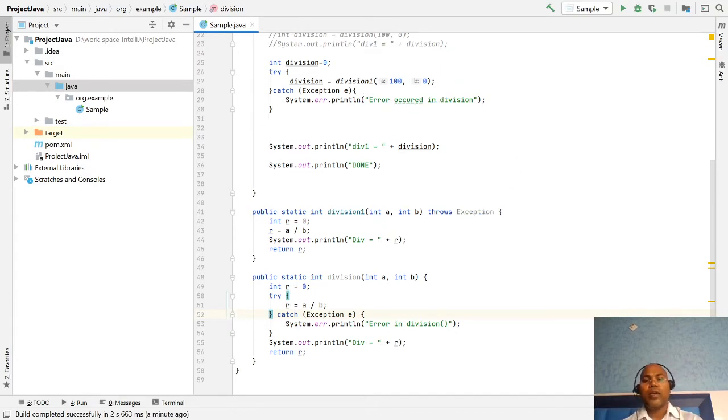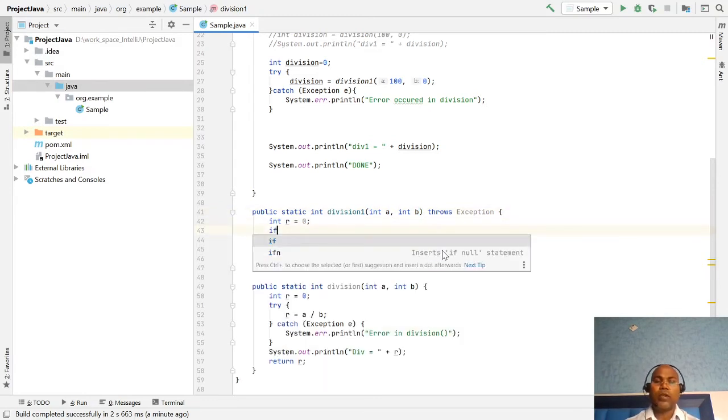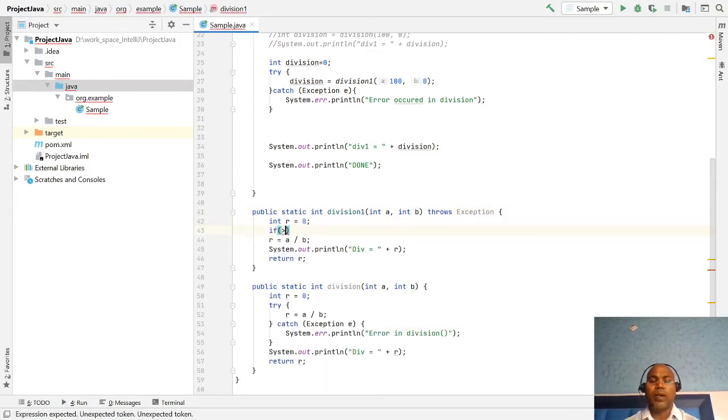Okay. Second, sometimes my business logic says I want to throw an exception manually. So for that, let's take an example. Here I check if b is greater than 5, then our business logic would work.